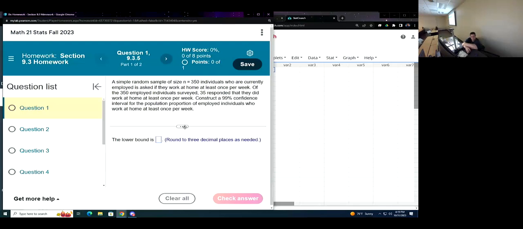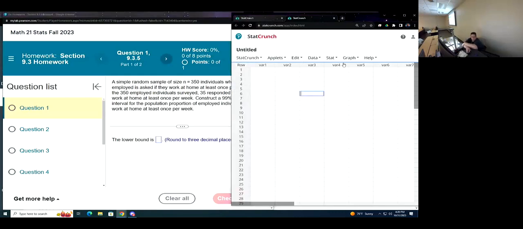So I'm reading through this problem. It's got 350 individuals. That's my n. Now, everything we've done, proportion and mean and everything, has had n. So that's not a giveaway. But then they're telling me how many people responded. And this feels like a categorical response, like a qualitative response. Those who said yes, I work from home, and those that didn't. So this is sounding like a proportion thing to me.